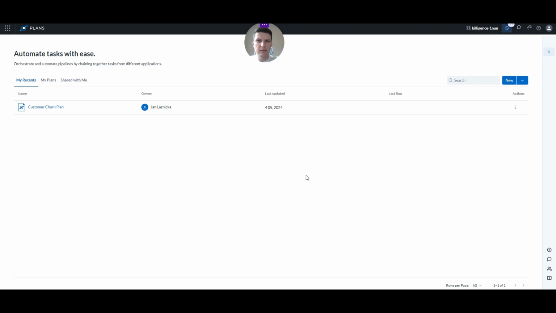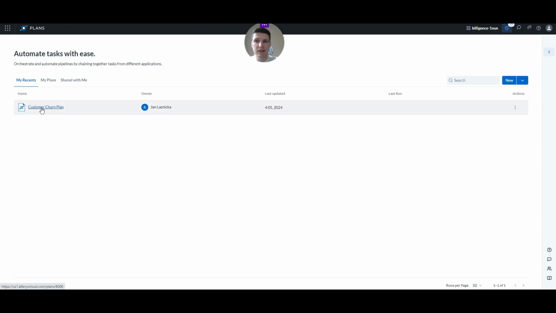We have the model trained. Now we want to use it, and we want to use it regularly. We use Alteryx plans for that. This is an orchestration feature that enables us to run different applications in our Alteryx Cloud platform in a sequence and on a regular basis.